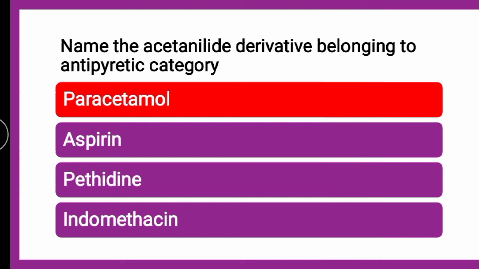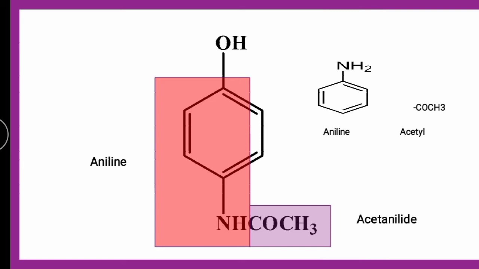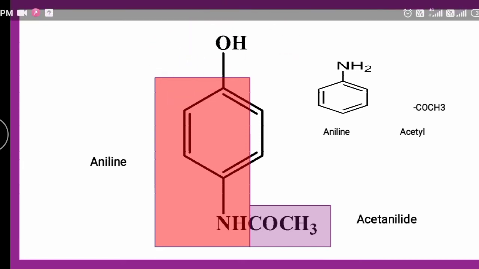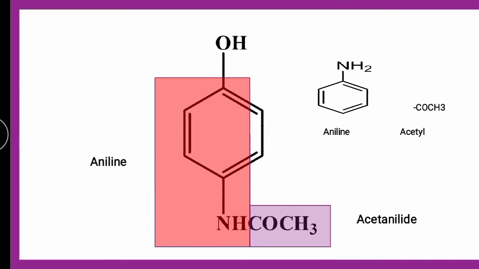paracetamol. If you look into the structure of paracetamol, this is hydroxy. This benzene ring with NH2 is nothing but aniline, and when one hydrogen of aniline is replaced by an acetyl group, that is COCH3, then it becomes acetanilide. So this one is acetanilide.